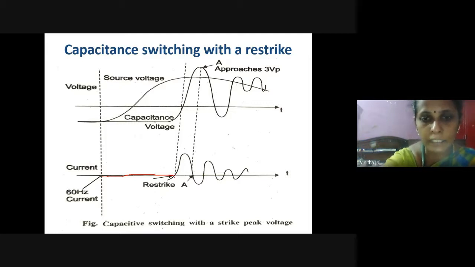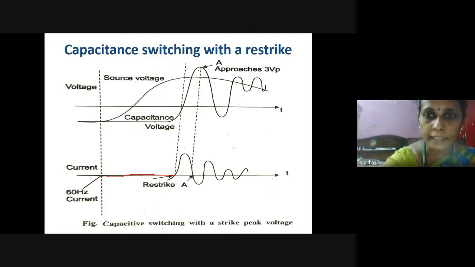So after some instant, what will happen? Again, the circuit breaker contacts get closed. So during that condition, the current will be flowing through the circuit. Here, if you see, there will be a flow of current. So at this instant A, if you see the magnitude of voltage, it will be very high.